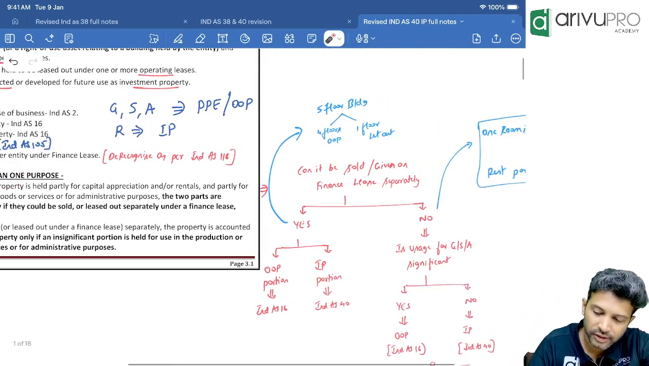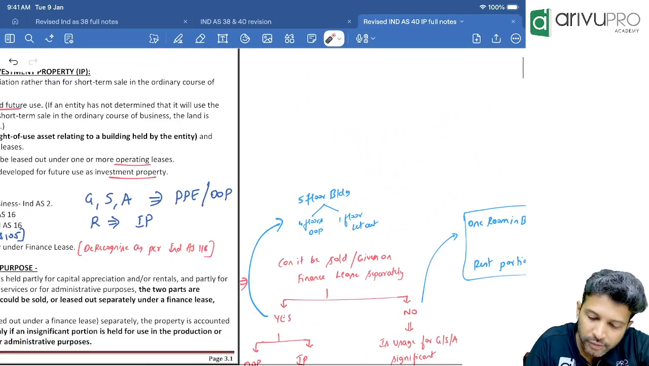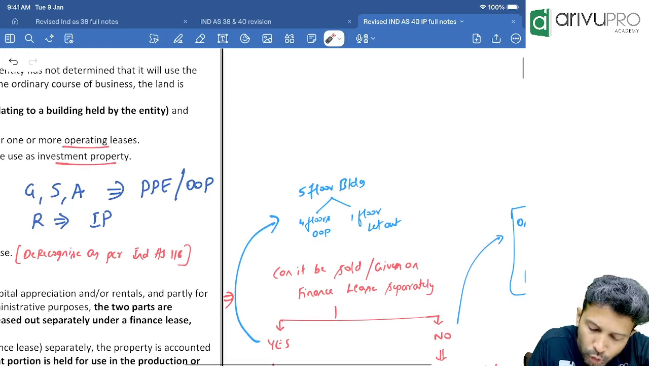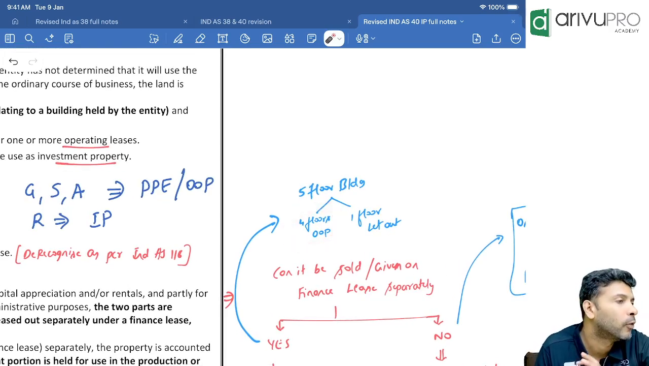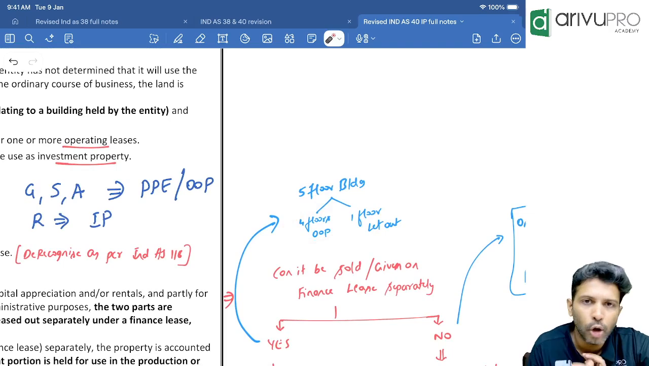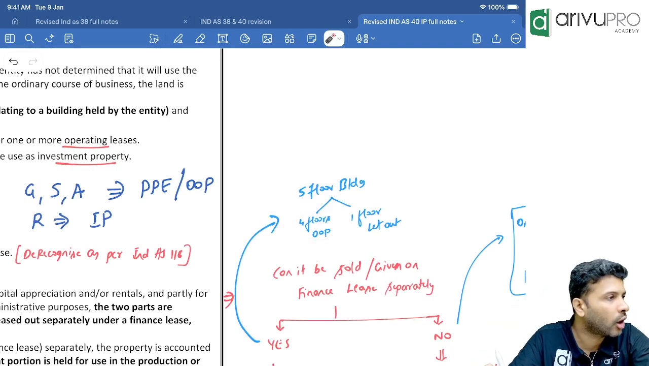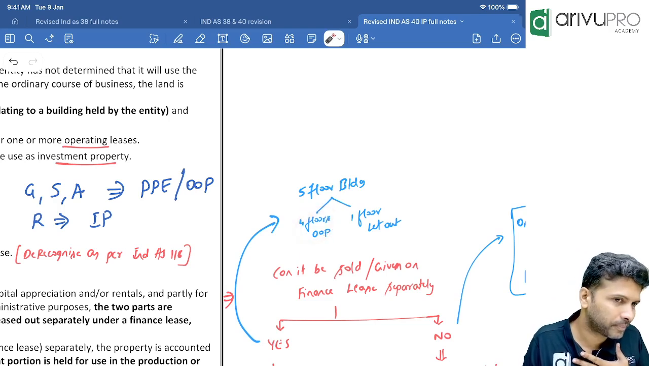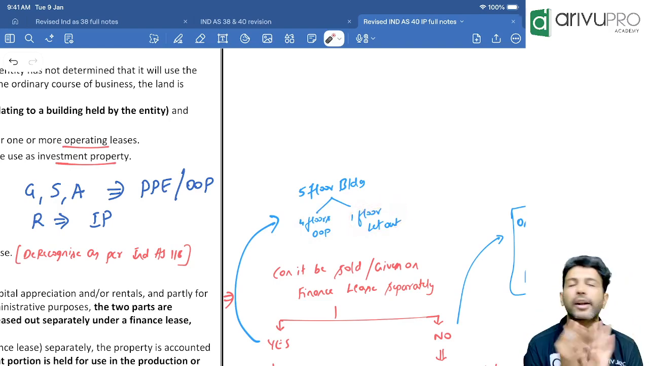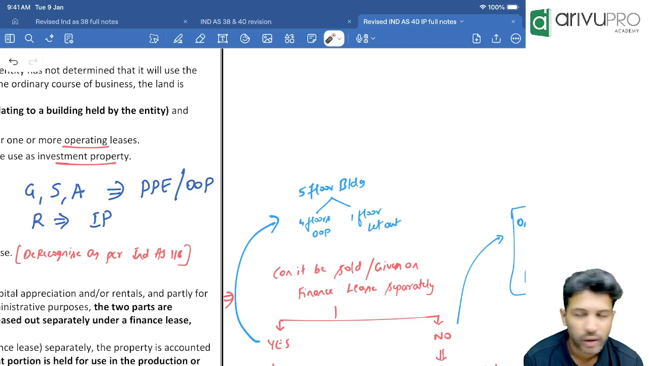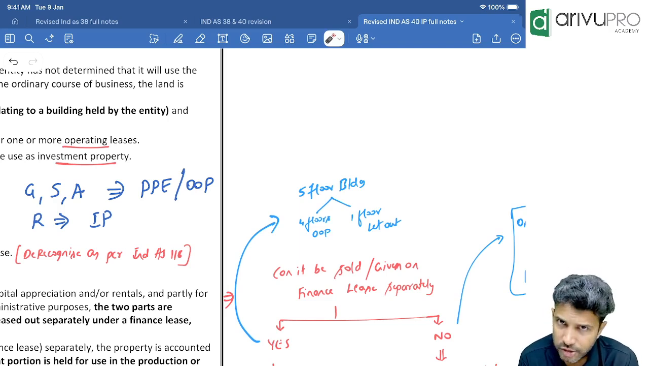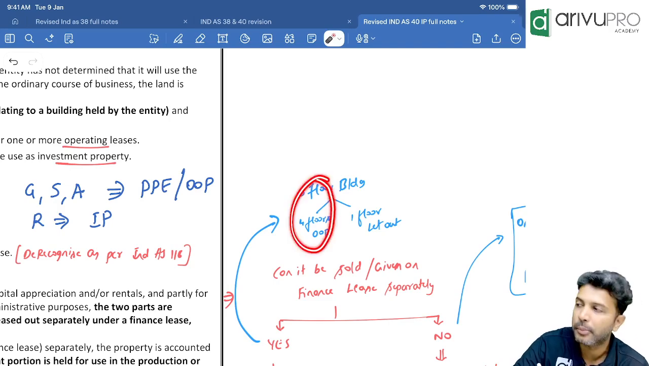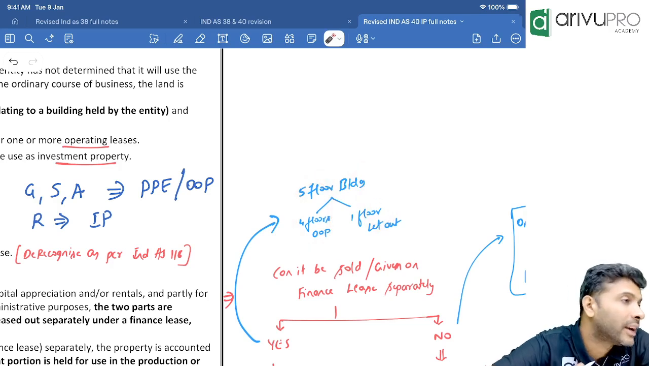Like, let's look at this example. I have 5 floors in a building. 4 floors are OOP. OOP is the full form of owner occupied property. That means 4 floors we are using for our business purpose. 1 floor I have let out. Now you tell me, am I using this property for one purpose or more than one purpose? A part of it I'm using for business purpose, and one part I'm using as a let out purpose.